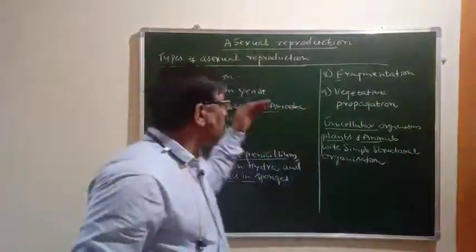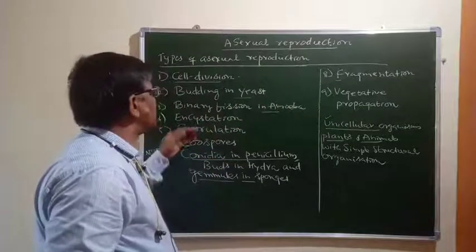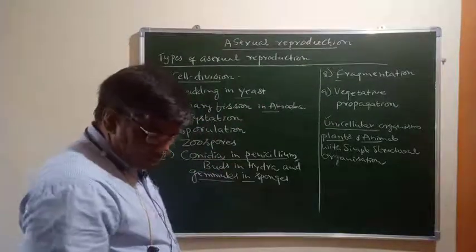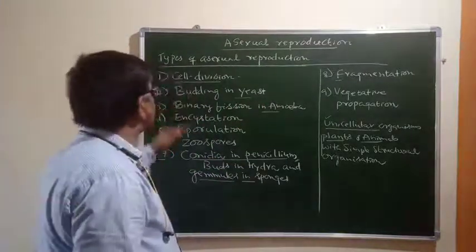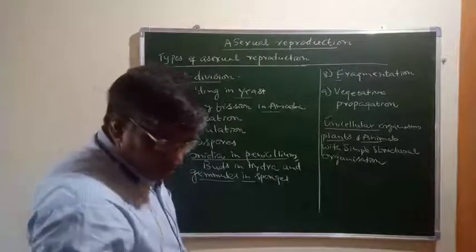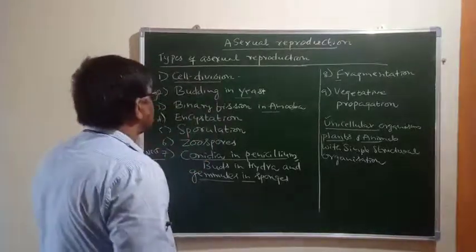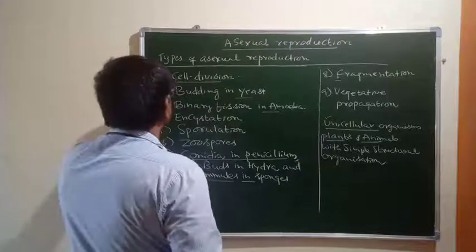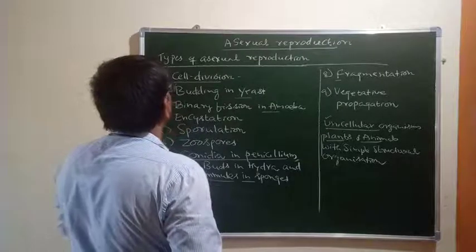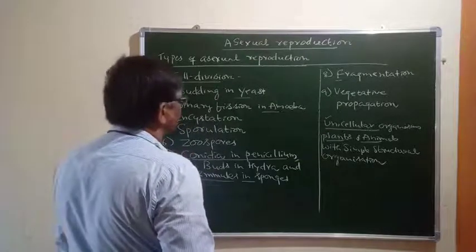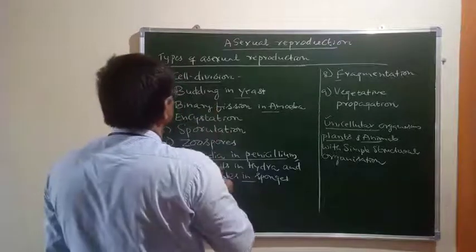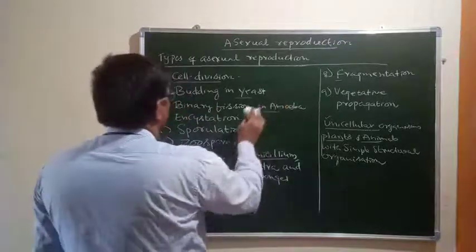So these are the various methods of asexual reproduction I have listed on the board. Now let us discuss each one with examples, and the important idea included in that method of reproduction.